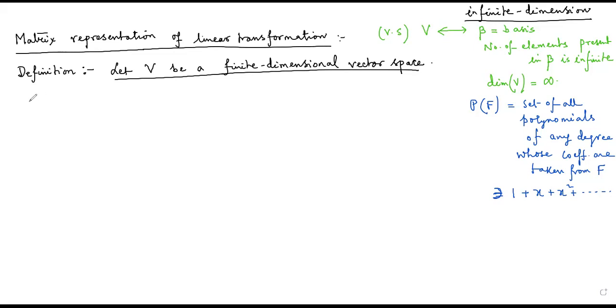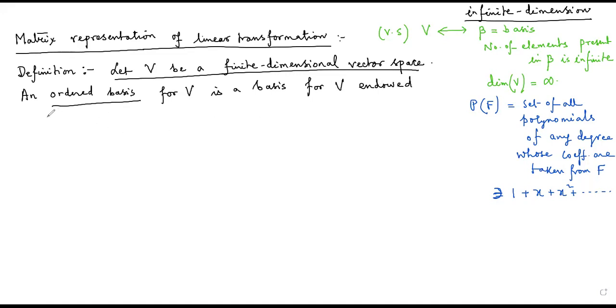So suppose V is a finite dimensional vector space. An ordered basis for V is a basis for V endowed with a specific order. Such a basis is called an ordered basis.